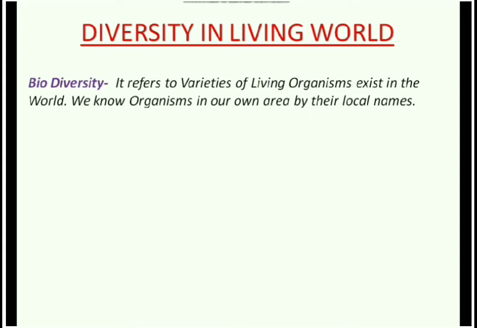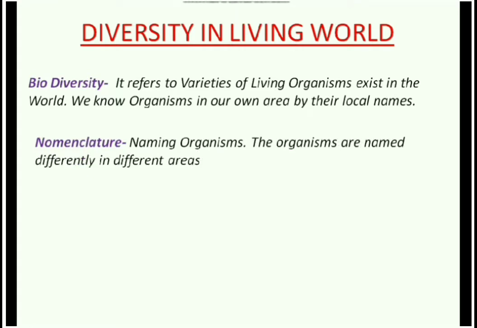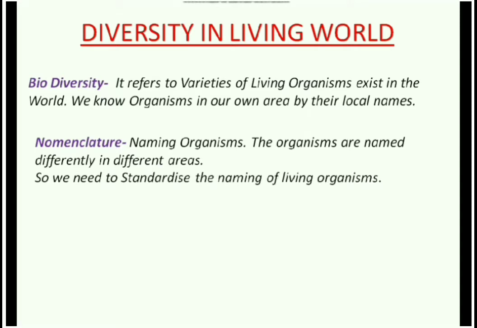Now children, we have to know the organisms. We give them names. In science, giving a name is known as nomenclature. We know the organism differently in different areas. Local areas have local names for all organisms, and it can confuse people.